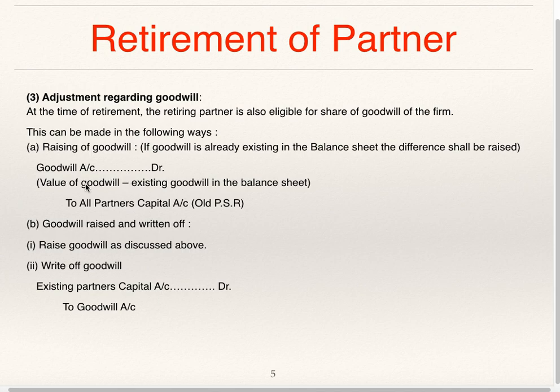Goodwill account debit, value of goodwill minus existing goodwill in the balance sheet, to all partners' capital accounts in old profit sharing ratio. Goodwill raised and written off: raise goodwill as discussed above, that is, you are supposed to pass the entry for raising of the goodwill and then goodwill written off: existing partners' capital account debit to goodwill account.